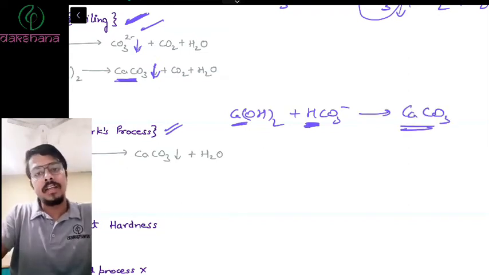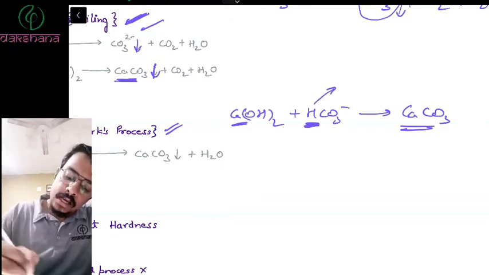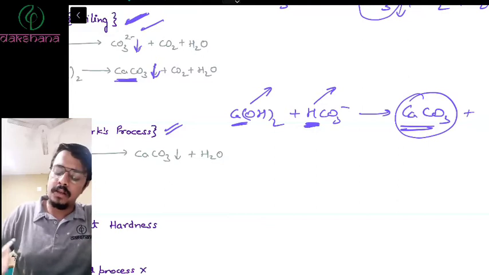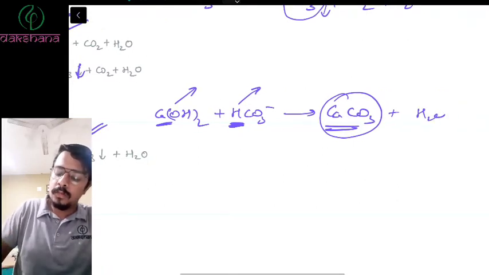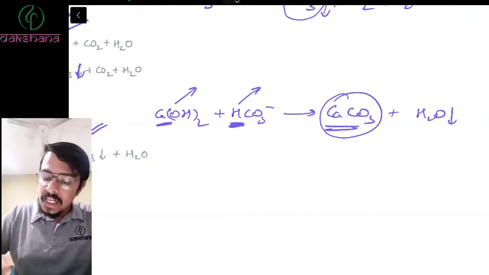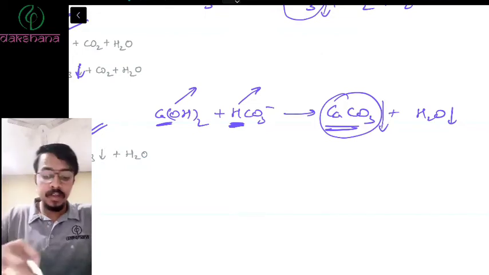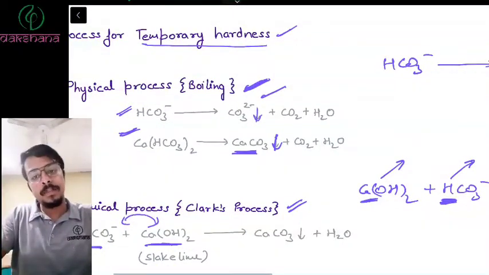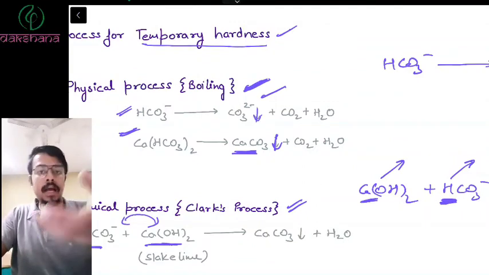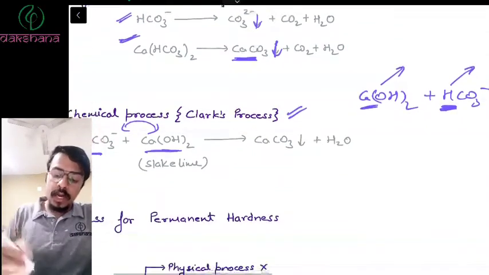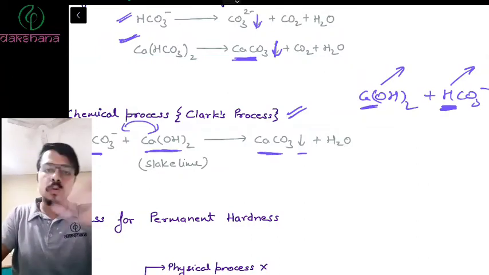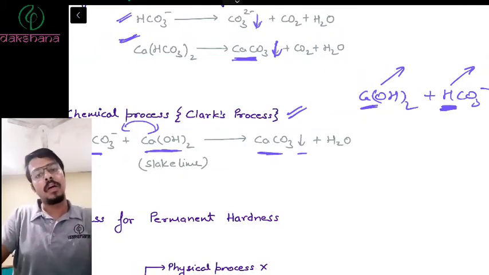So this acid reacts with this base and forms a salt, calcium carbonate, and together they form water also. Now this calcium carbonate forms a precipitate, as we studied in the first reaction, that this calcium carbonate is a precipitate and it is removed by heating. So here also it is forming a precipitate, and the precipitate can be filtered out, and you can remove that calcium precipitate and you get clear water.